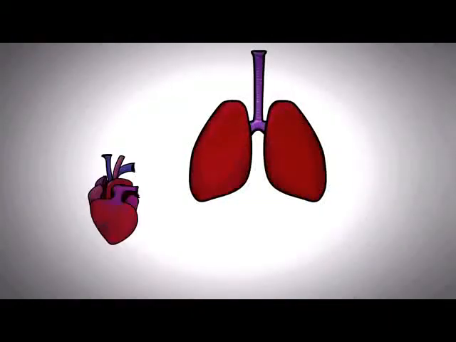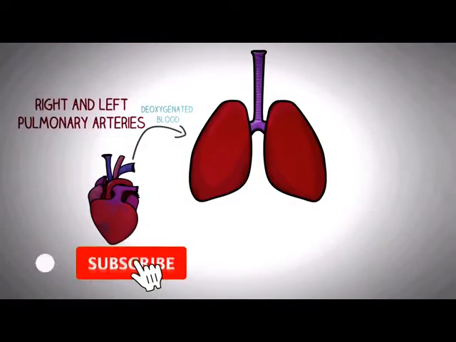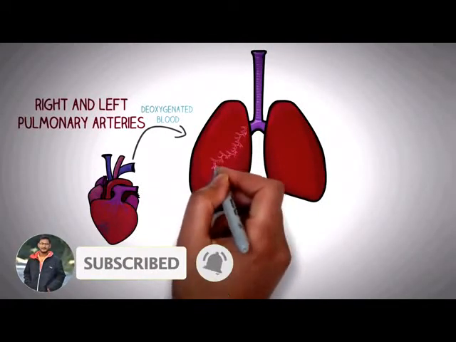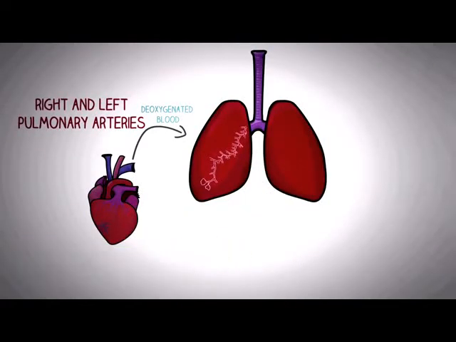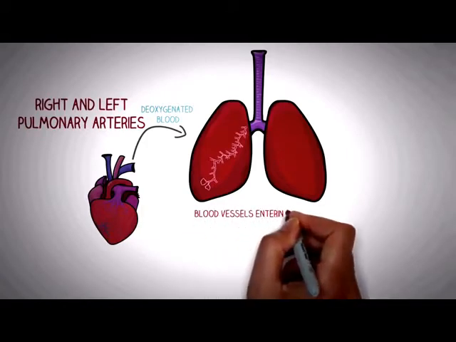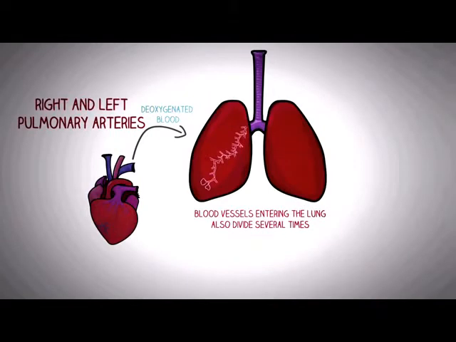The heart pumps all the deoxygenated blood to the lungs through two main arteries, the right and the left pulmonary artery. Just as we saw with the previous branching pattern, that a single bronchus almost divides 20 to 25 times before the formation of alveoli, a similar phenomenon happens with the large blood vessels that enter into the lungs.